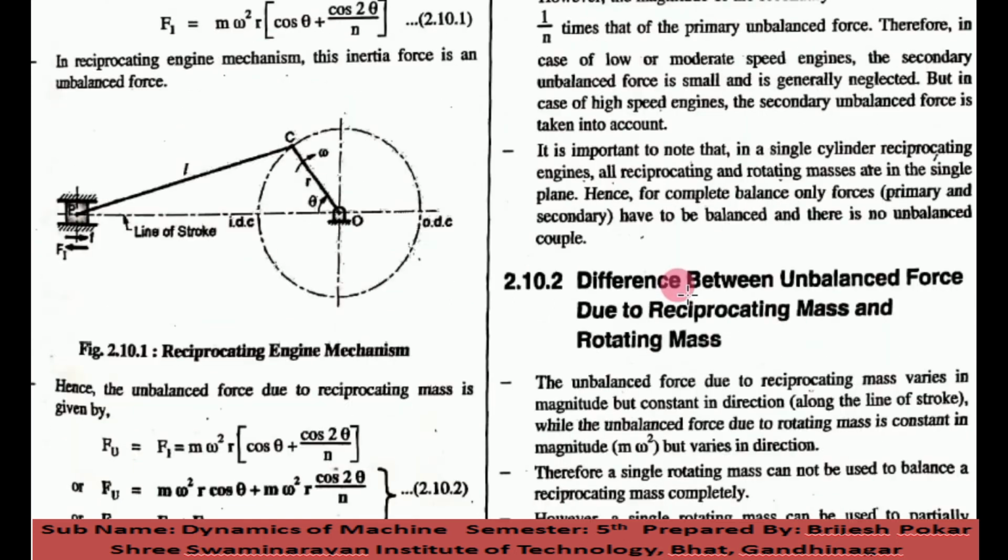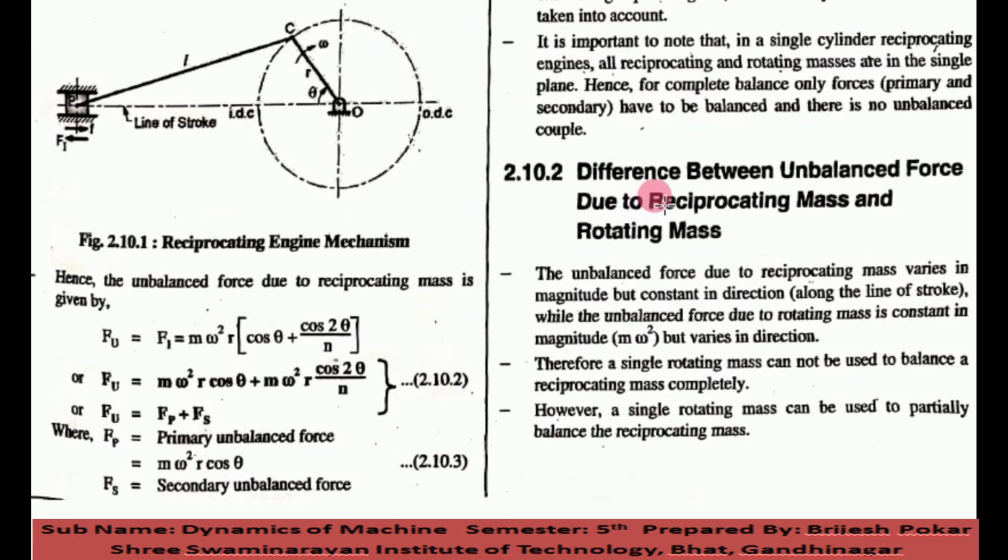Now next is the difference between unbalanced force due to reciprocating mass and rotating mass. In a previous topic we have seen the balancing of rotating mass, and this topic is on the balancing of reciprocating mass. So what is the difference?